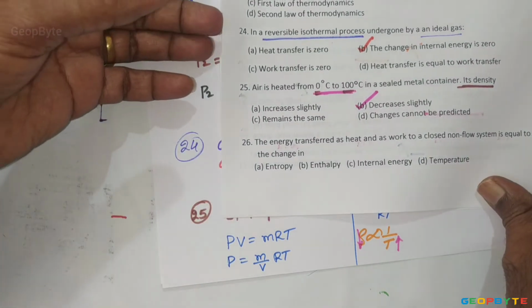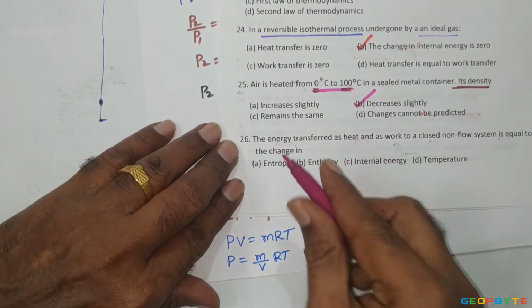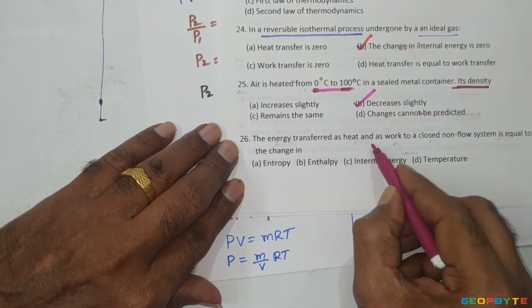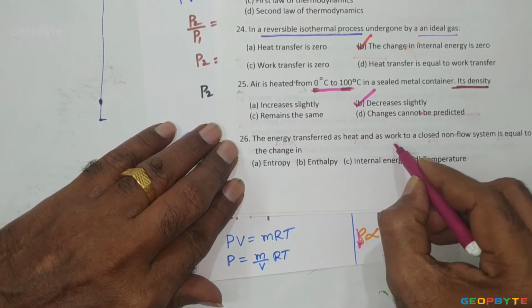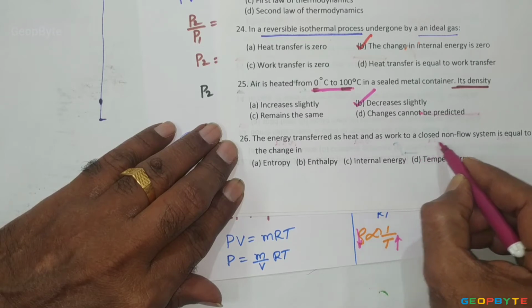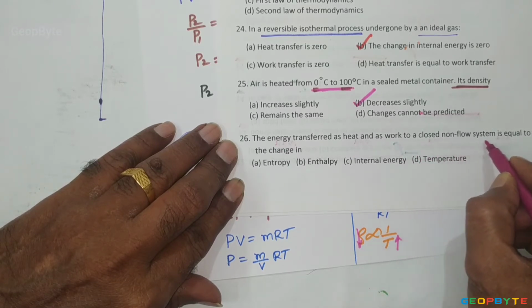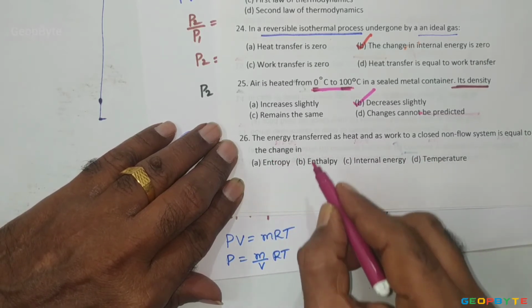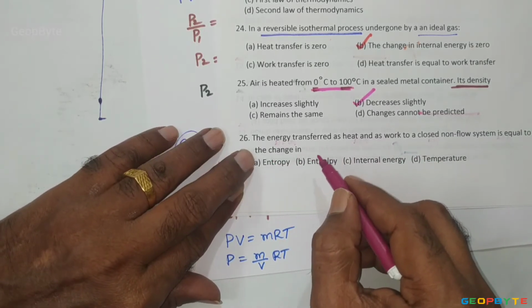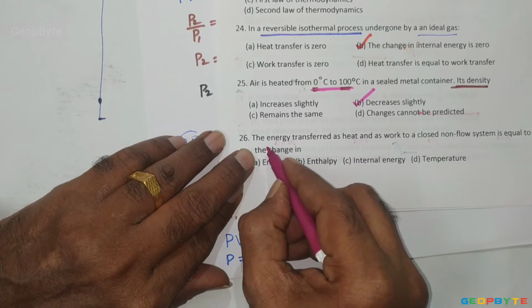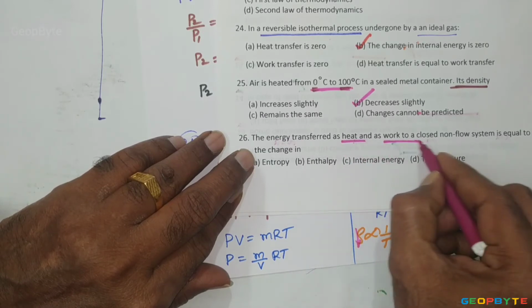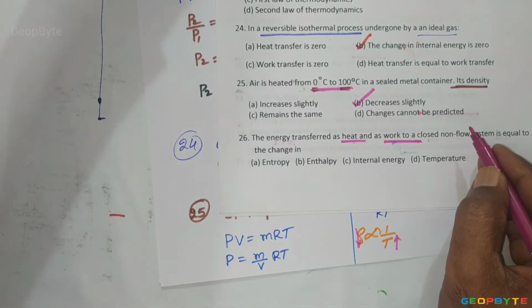Come to the next problem. The energy transferred as heat and as work to a closed non-flow system is equal to change in the heat transfer. This is a printing mistake. It might have given the difference between the heat transfer and work transfer, for a closed system process.